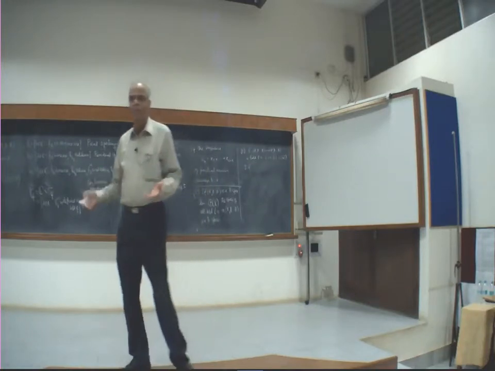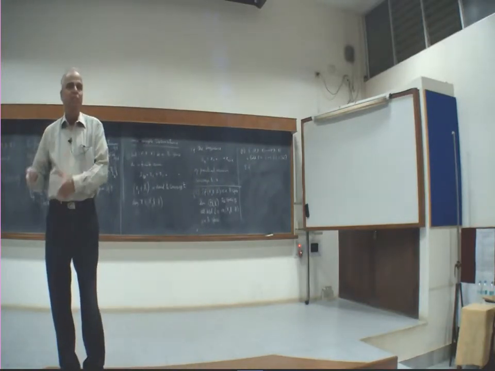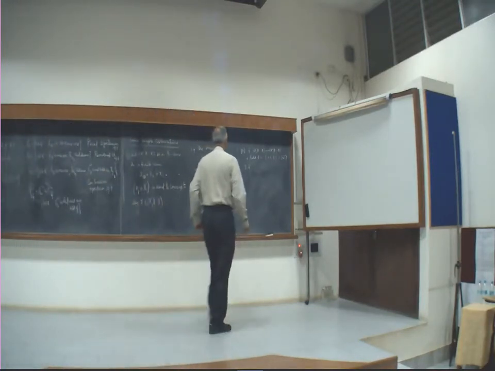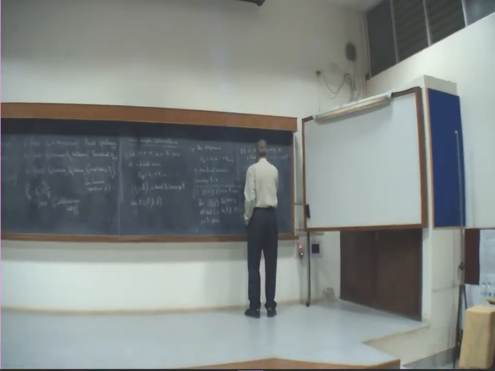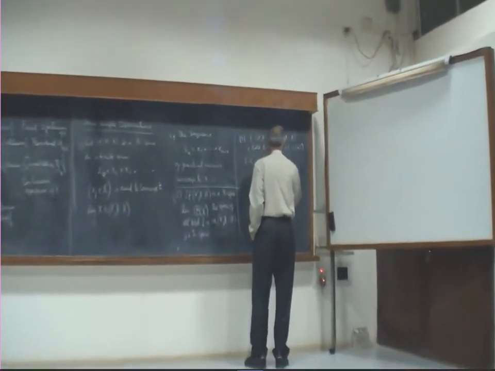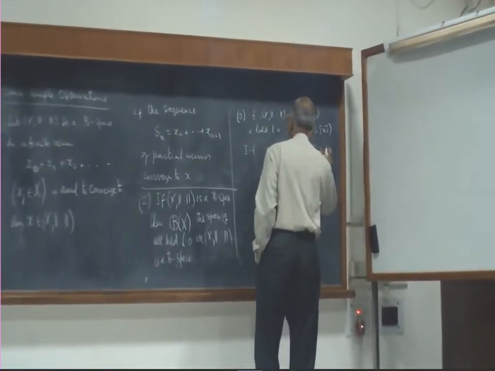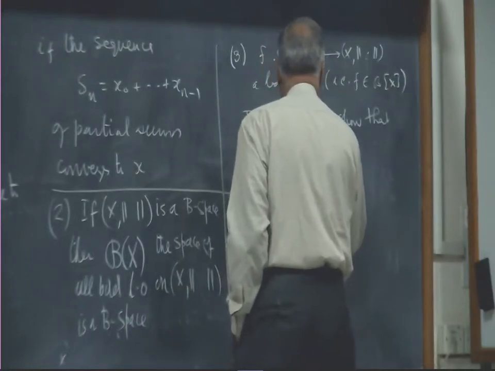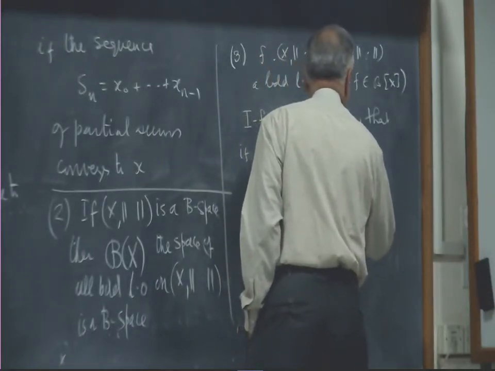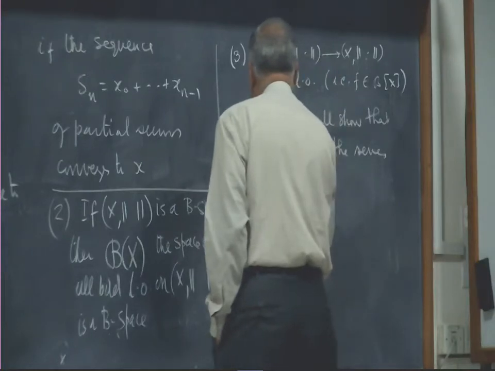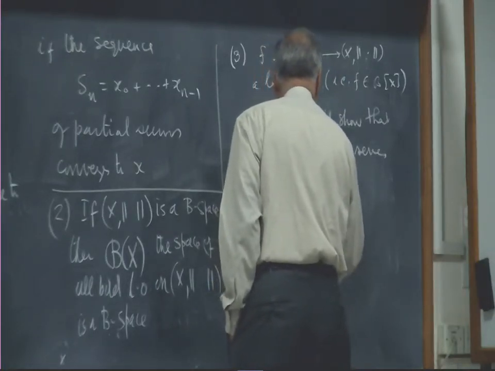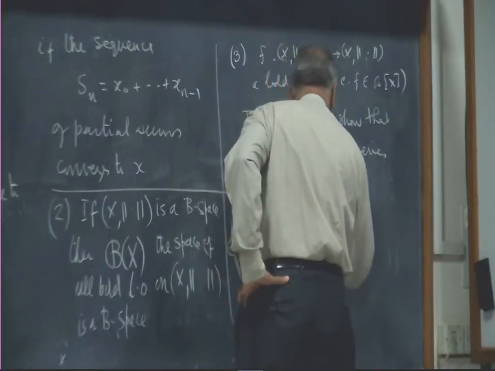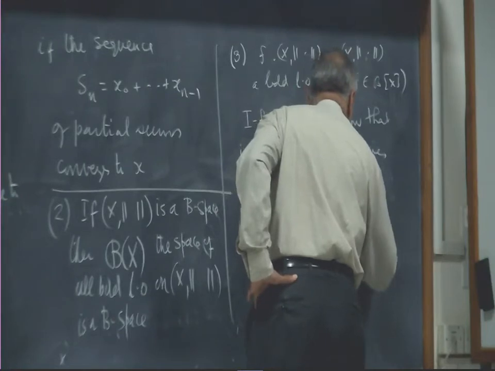So, if norm f is less than 1, I plus f plus f squared plus f cubed etc. will converge to that. That is what I want to look at. So, we shall show that if norm f is less than 1, then the series I plus f plus f squared plus etc. converges in BX to I minus f inverse.